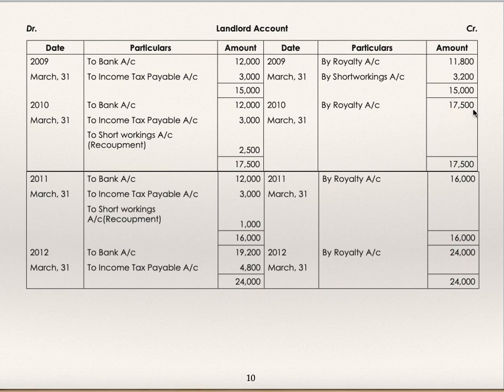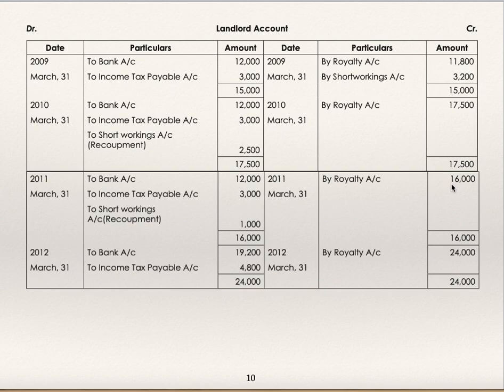Next, royalty account debit to landlord 17,500. Recovery of short working 2,500 is there in the year. So landlord account debit to bank 12,000. To income tax payable 3,000. To short workings, recovery of short working 2,500. Account gets closed.